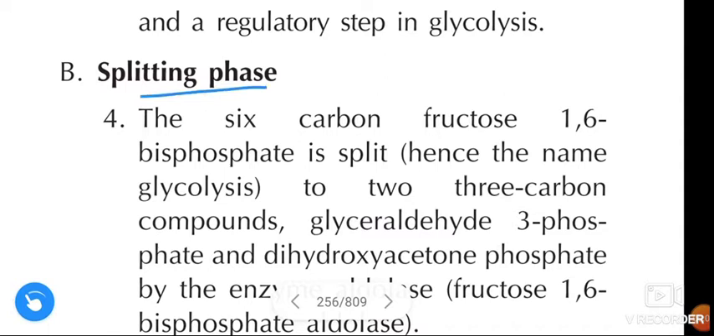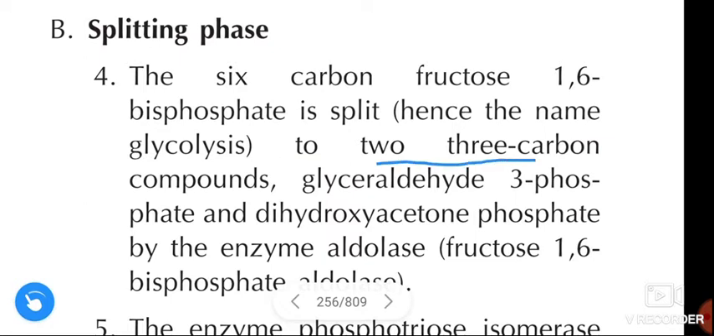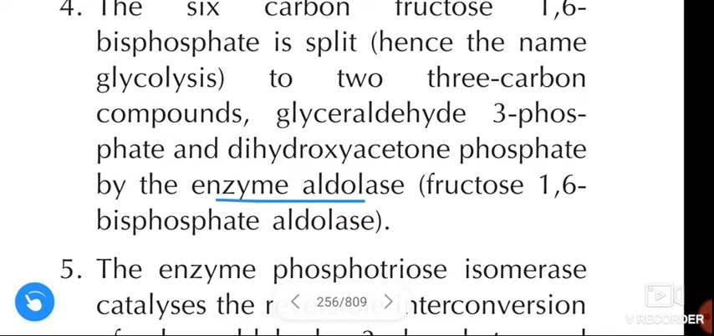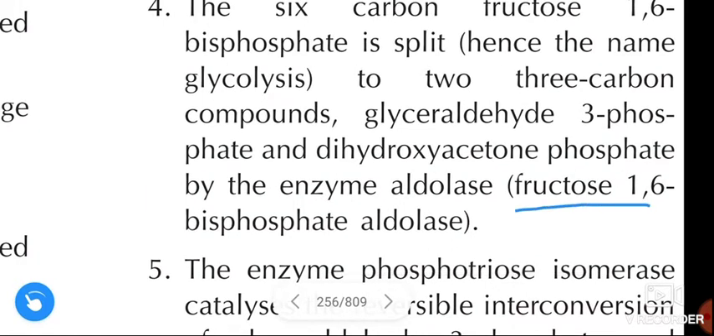Next, splitting phase. This is the second phase. The 6 carbon fructose 1,6 bisphosphate is split into 2, 3 carbon compounds, that is glyceraldehyde 3 phosphate and dihydroxyacetone phosphate by the enzyme aldolase. Here aldolase means fructose 1,6 bisphosphate aldolase.